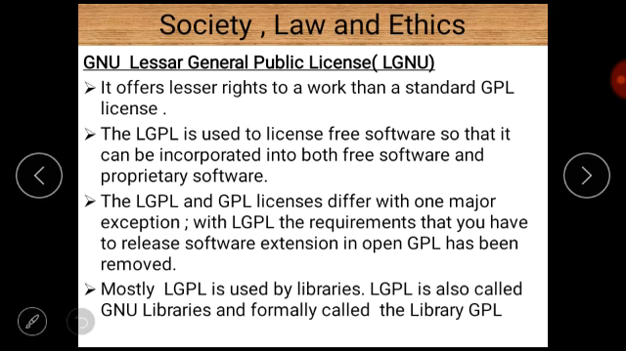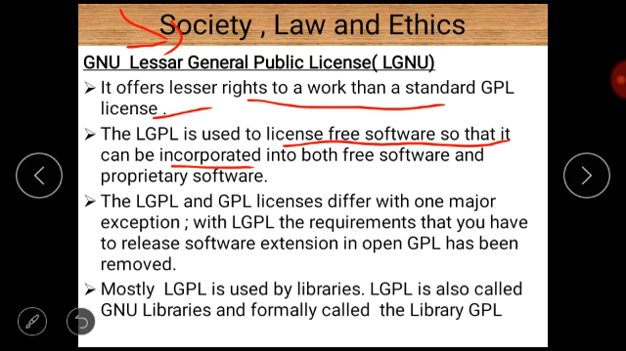Next point is GNU Lesser General Public License. As the name suggests, there is basically one word added to GNU, and that is "lesser". So what is the meaning of LGPL? It offers lesser rights to work than a standard GPL license, first of all, as the name suggests. And second, the LGPL is used to license free software so that it can be incorporated into both free software and proprietary software. Third, the LGPL and GPL license differ with one major exception.